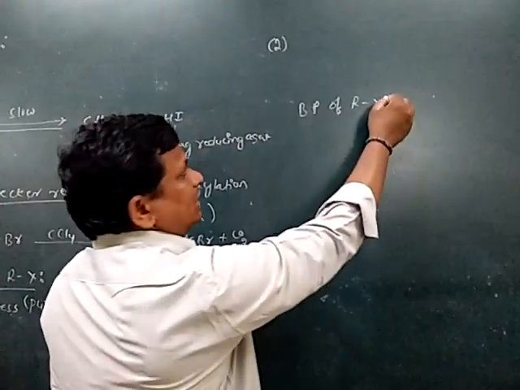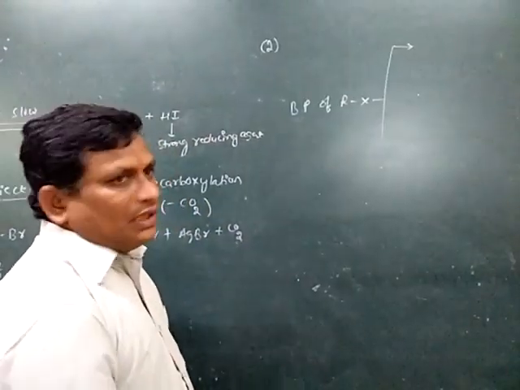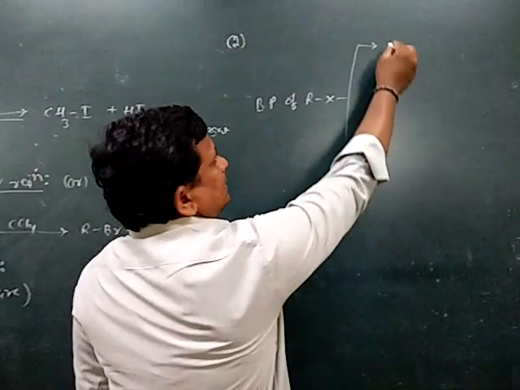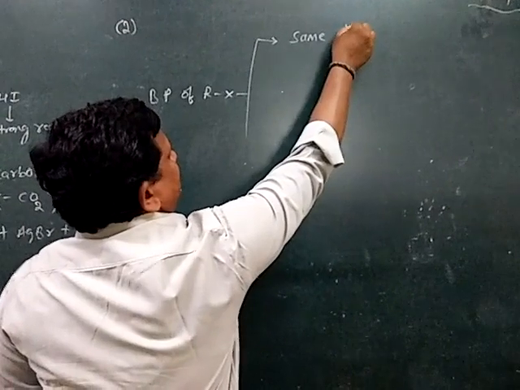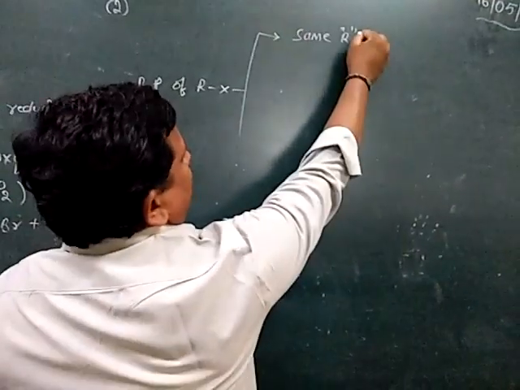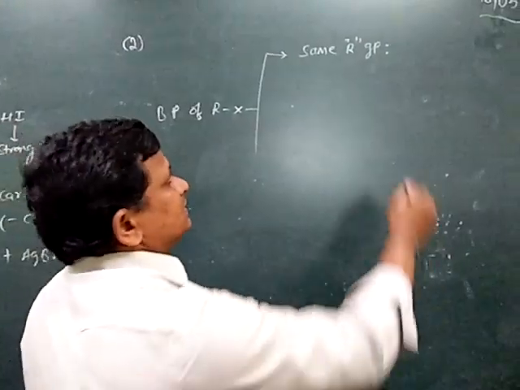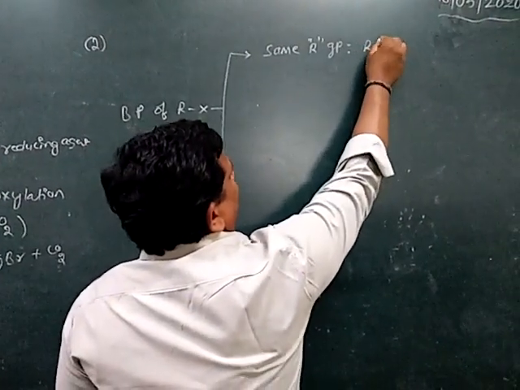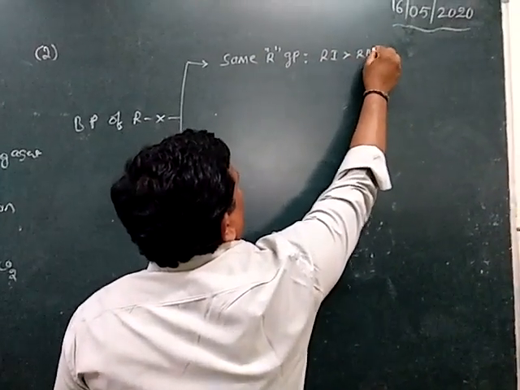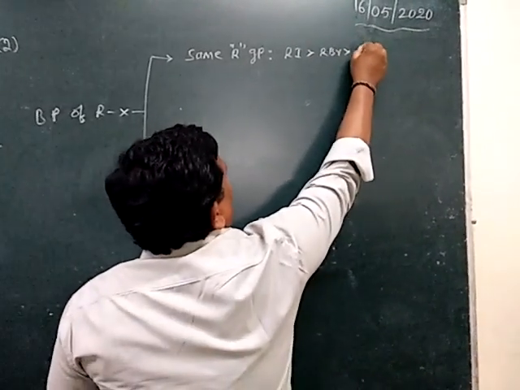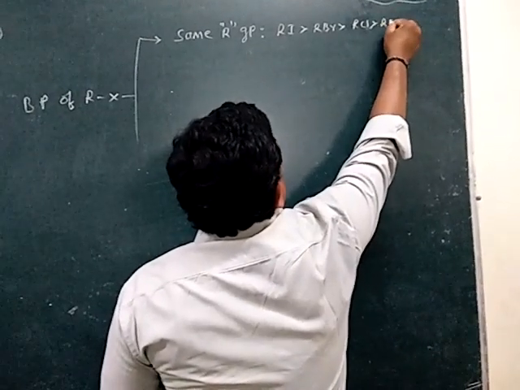Generally, if the same alkyl group is present, the boiling point order is RI is greater than RBr is greater than RCl is greater than RF.